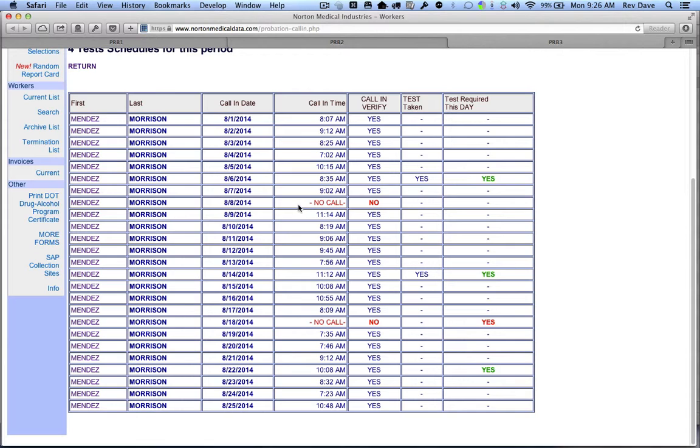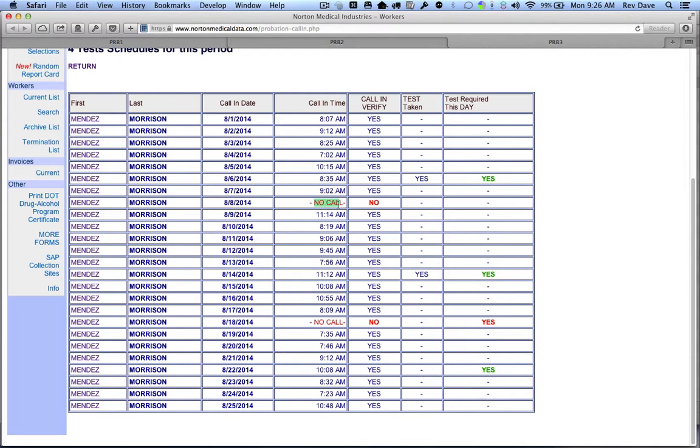And what's interesting here, there was no call on that date. There also was no call on this date down here. So what's interesting is here are the dates that the test was required. Those are those 4 dates, 1, 2, 3, and 4. So this is also, did he have a test on that day? And so he did call to verify he did have a test, and that was the test date.